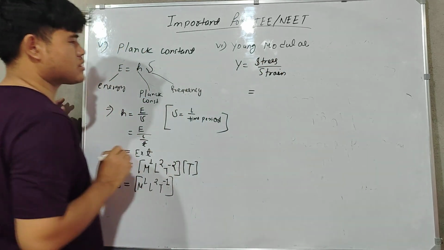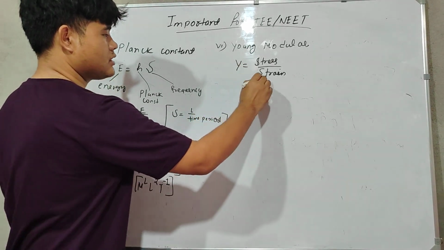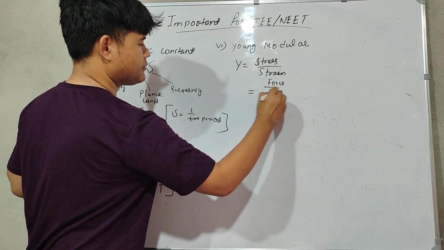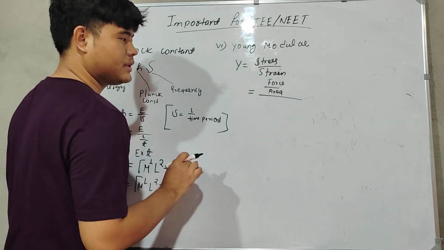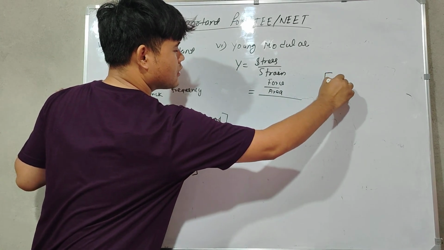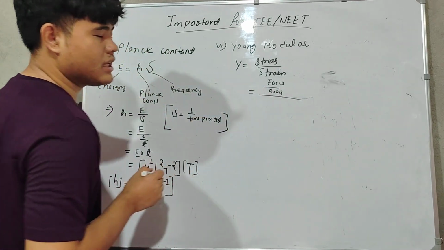I told you to practice this first, and only then come. Stress is force per unit area, and strain is change in length by original length.